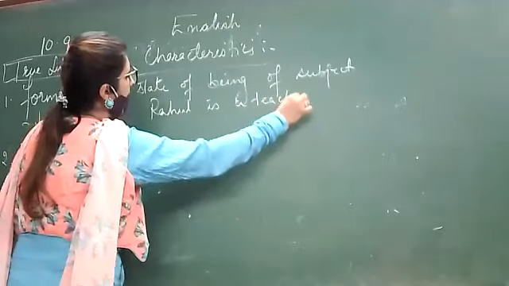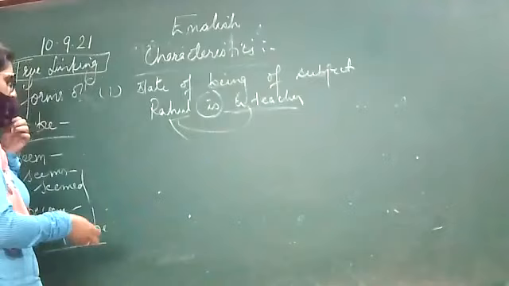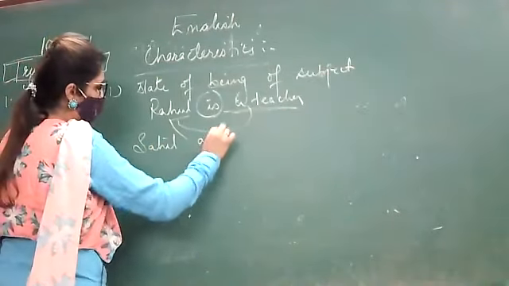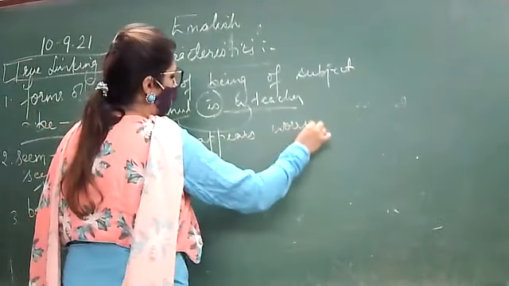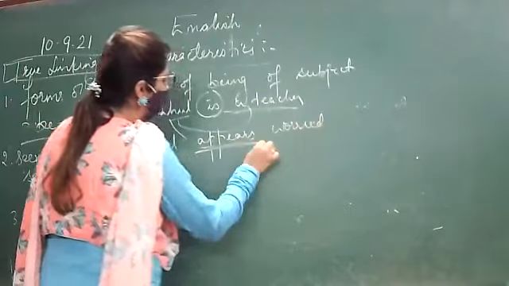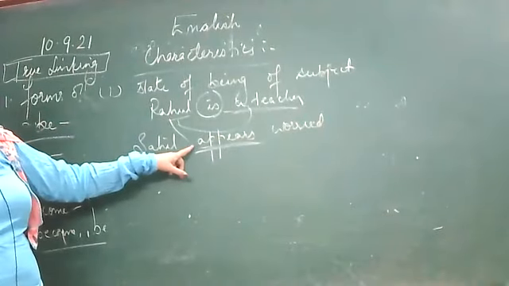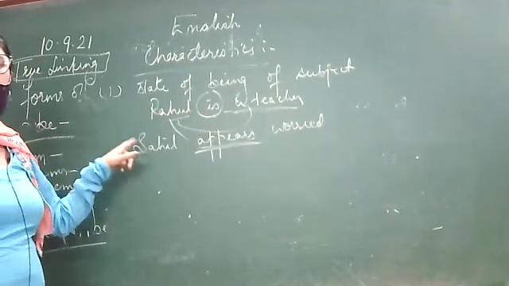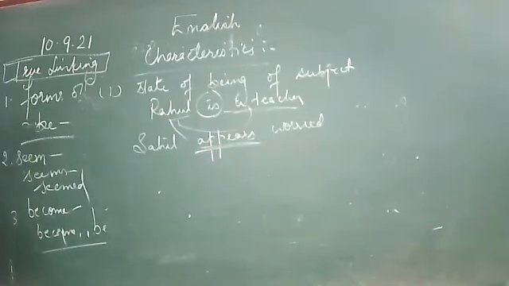Here "is" is a linking verb because it is giving information about Rahul. For example, Sahil appears worried. Here "appears" is a verb of incomplete predication. Moreover, how he appears, worried. It is adding information to Sahil, right? So it is of course a linking verb.